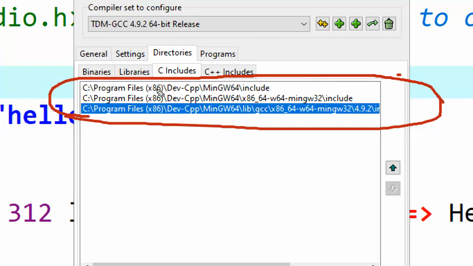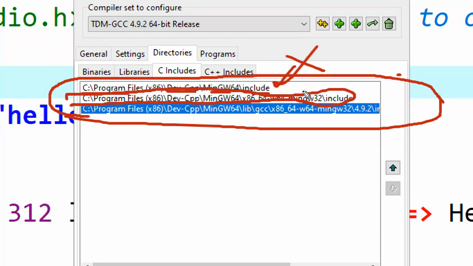So in the C drive, in the program files folder, I installed developer CPP software. In the MinGW64 folder, include folder is there. It has some header files. In this path, it will search. And this is one library path. If it is not available here, in this path, it will search for stdio header file. Our stdio header file is available in this second path.